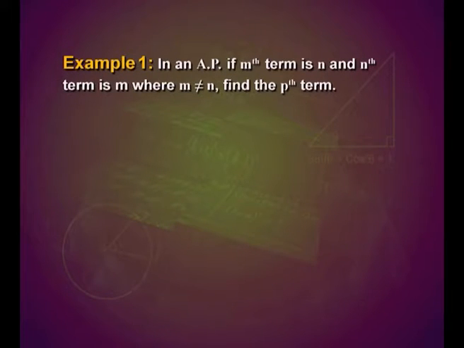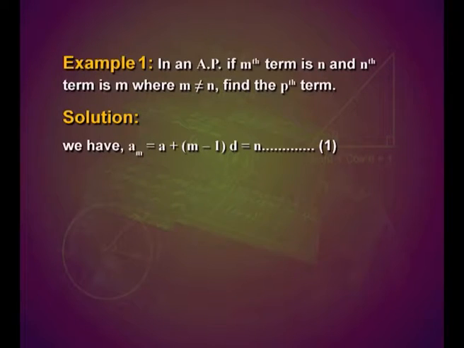Here we have an example. In an arithmetic progression, if the mth term is n and the nth term is m, where m is not equal to n, find the pth term. Here let us look into the solution. We have a_m is equal to a plus (m minus 1) into d, that is equal to n. Take this as the first equation. Also a_n is equal to a plus (n minus 1) into d, that is equal to m. Take this as the second equation.